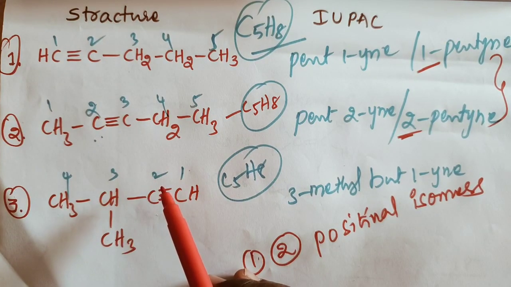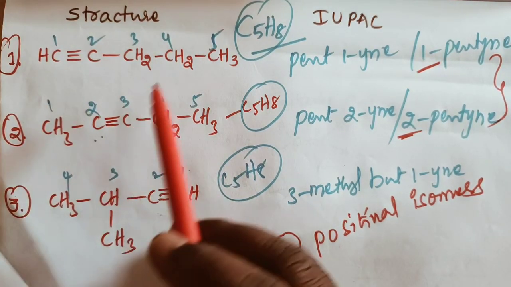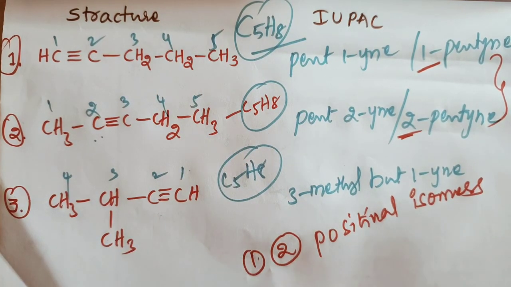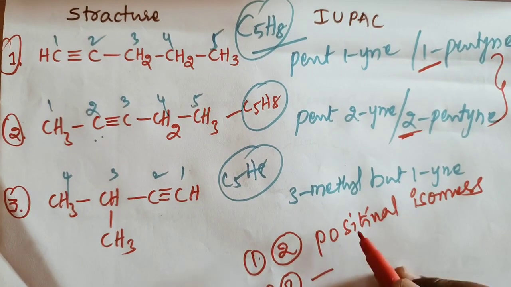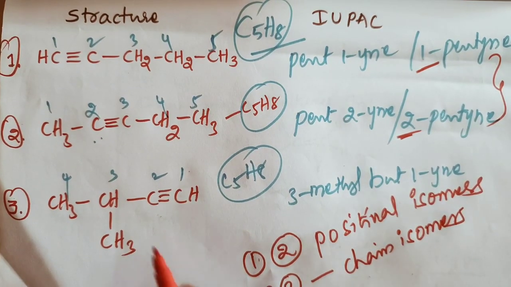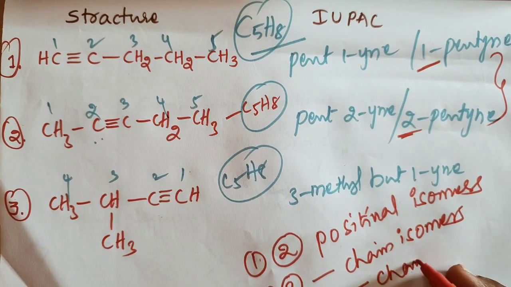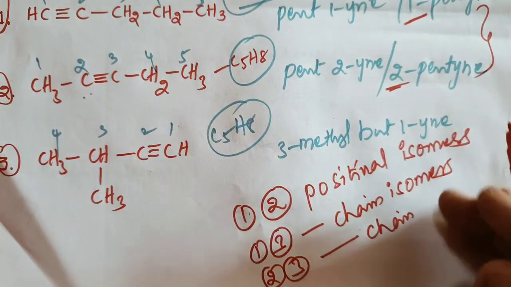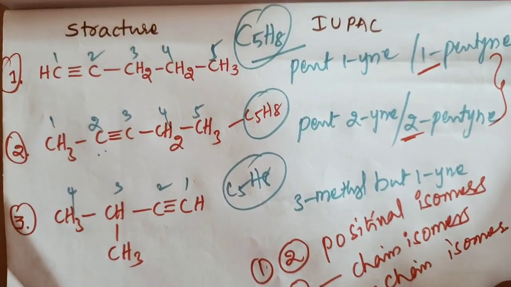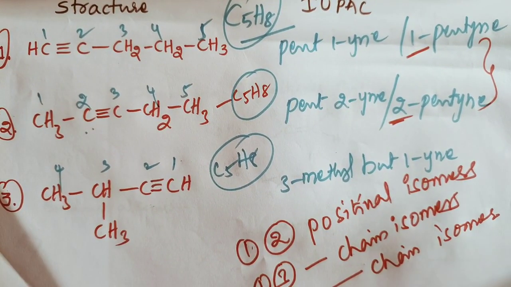Okay, and next, 1 and 3. The double bond position is the same, but the structure differs: this is a long chain, but in this one a methyl branch is there. So 1 and 3 belong to the chain isomers. And 2 and 3 also are chain isomers. Okay, so this is nomenclature and isomerism.